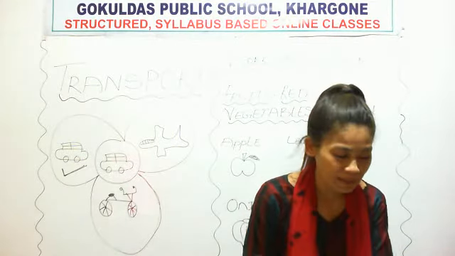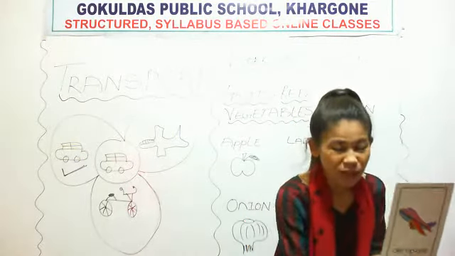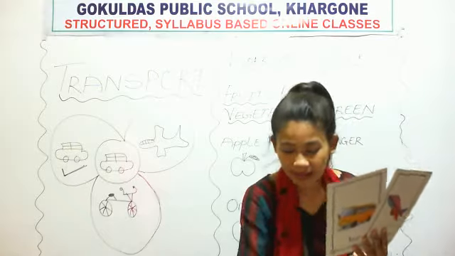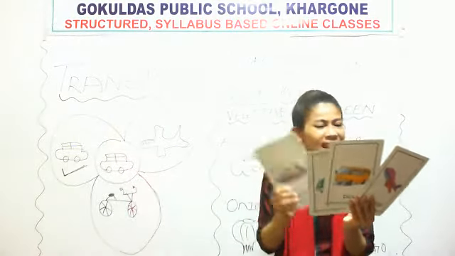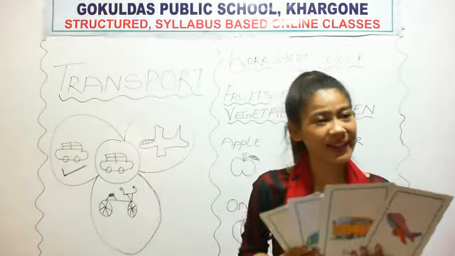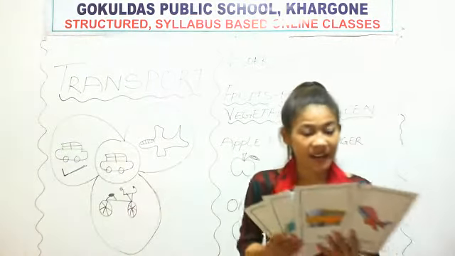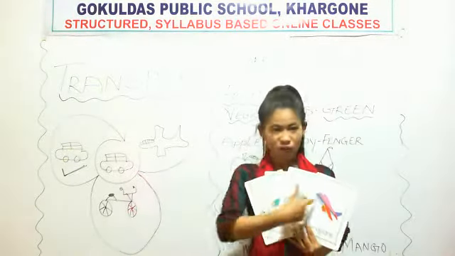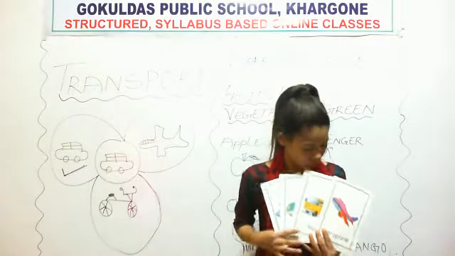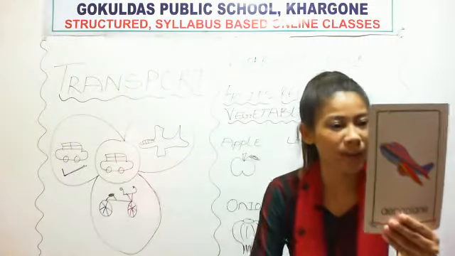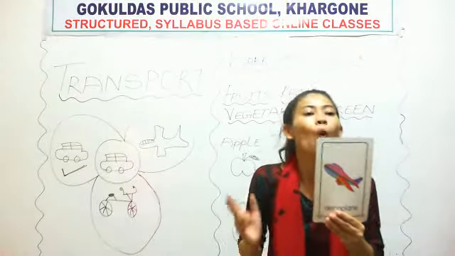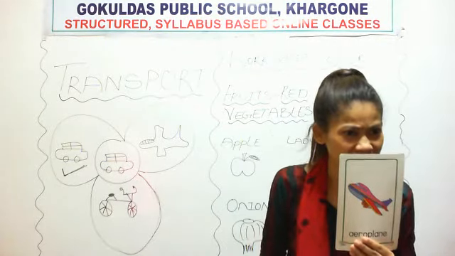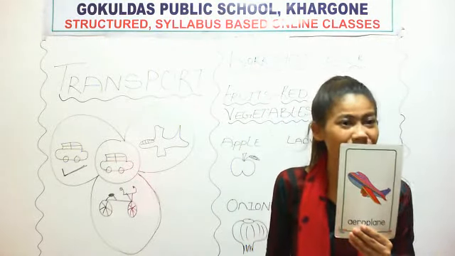If you are showing them the picture of transport, let them know where it runs. If you are showing them the pictures, let them answer too. If you are showing them aeroplane, ask them, where does aeroplane fly?